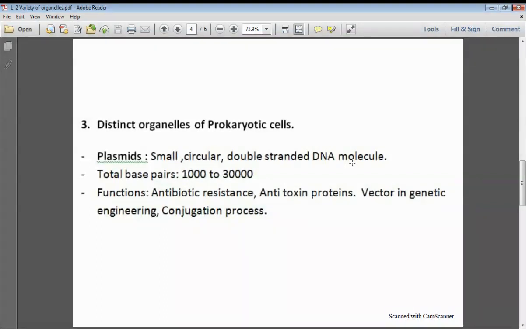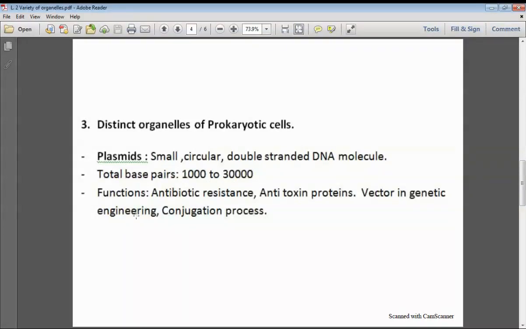If these were present in all bacteria, it would mean that these have some important genes which are very necessary for the metabolism or other important features of the bacterial cell. But as we know that these are present in specific bacteria only, so these rings of DNA contain the genes for the special properties of bacteria. And these are relatively smaller, as it is indicated here that the total base pairs in the plasmid may range from 1000 to 30,000. These are much smaller than the main chromosome of bacterial cells.